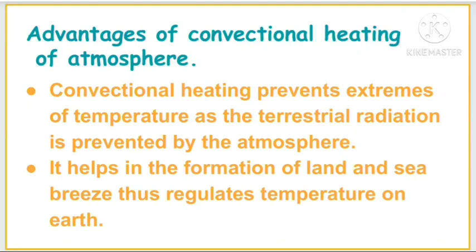What is the advantage of convectional heating of the atmosphere? As you know, the air lying over the earth's surface gets heated, and from there this heat is shared to the higher levels of the atmosphere.